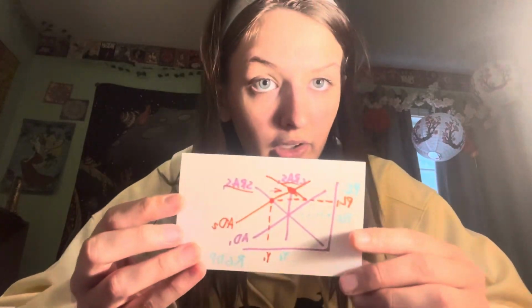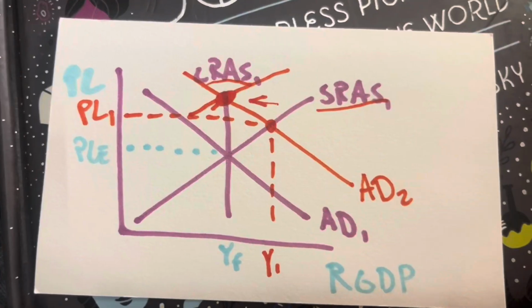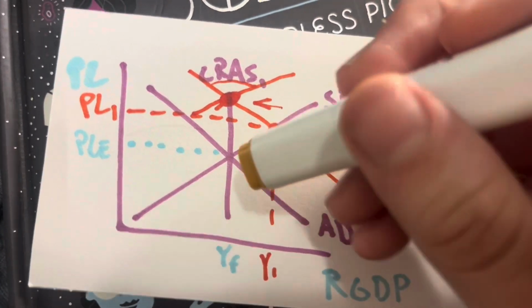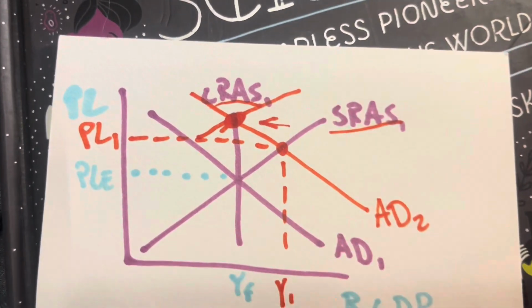So why does this happen? Well, as aggregate demand increases, these businesses will have more demand put onto them, and they're not going to be able to supply as much as they were. So their supply is going to decrease, which will shift the short run aggregate supply curve to the left. So now the economy is back on the LRAS line, but the price level has increased substantially.